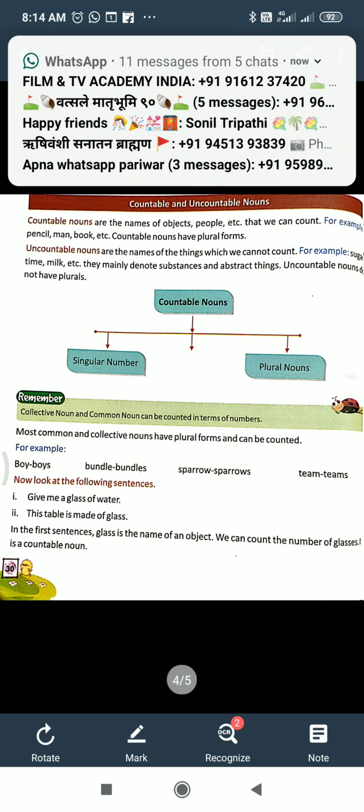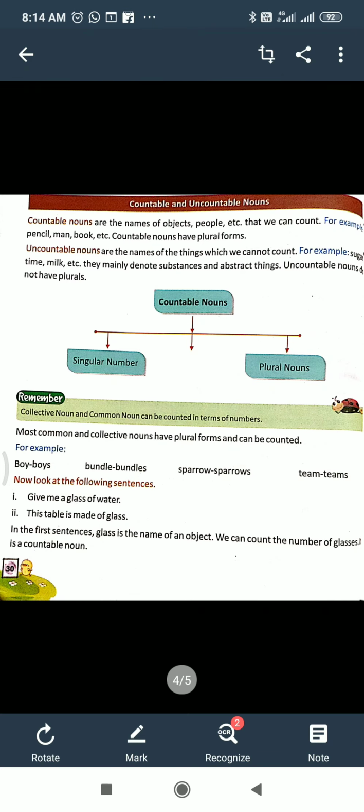Next is countable and uncountable nouns. Countable nouns, you understand, are the names of the objects that we can count. Pencil, man, book, copy, cycle, tree, etc. We can count.